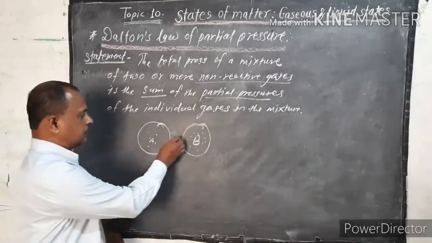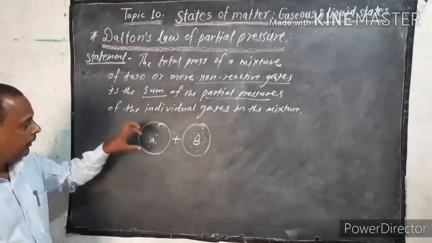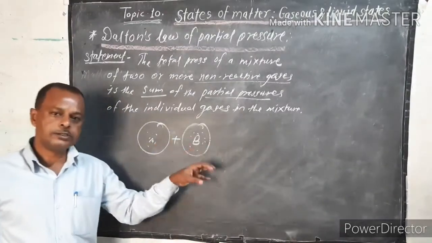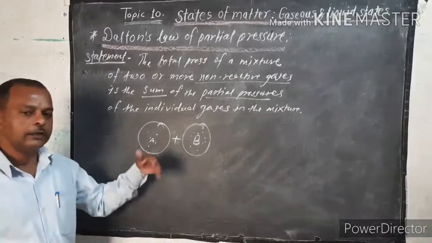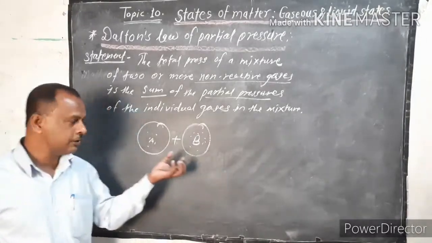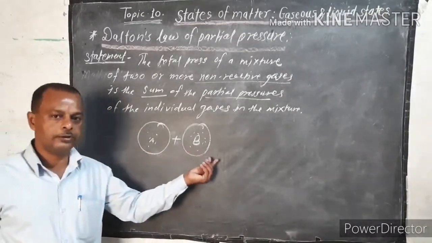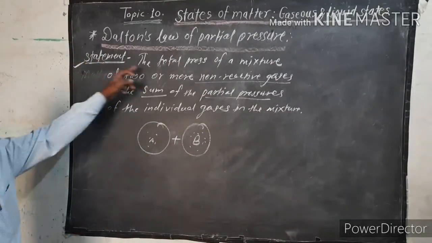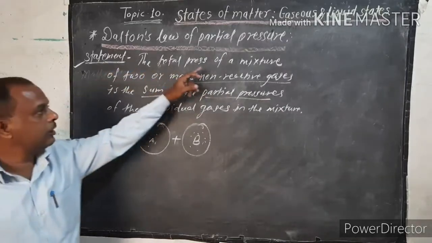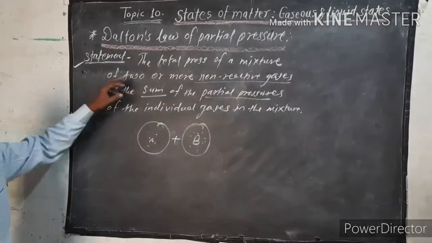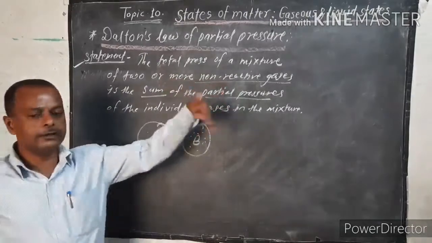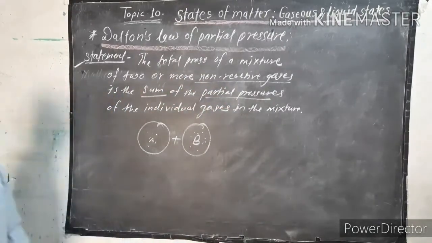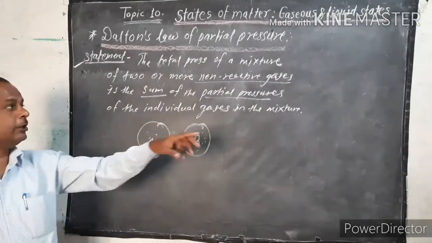When these two gases mix with each other, each gas has its own individual pressure, and that individual pressure is called partial pressure. Now what is the statement of Dalton's law of partial pressure? The total pressure of a mixture of two or more non-reactive gases is the sum of the partial pressures of the individual gases in the mixture.